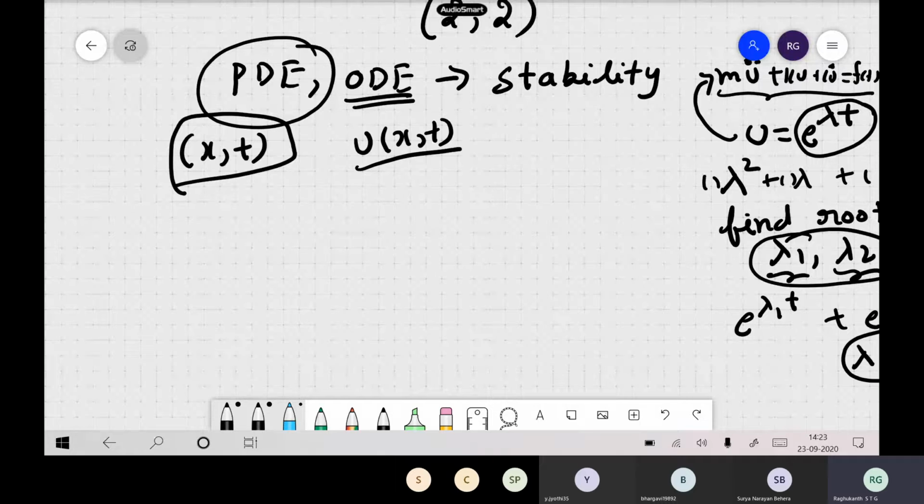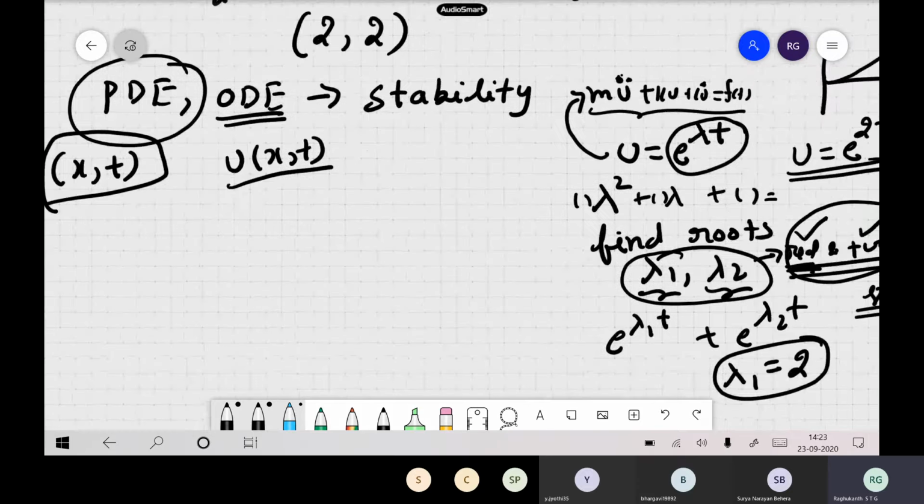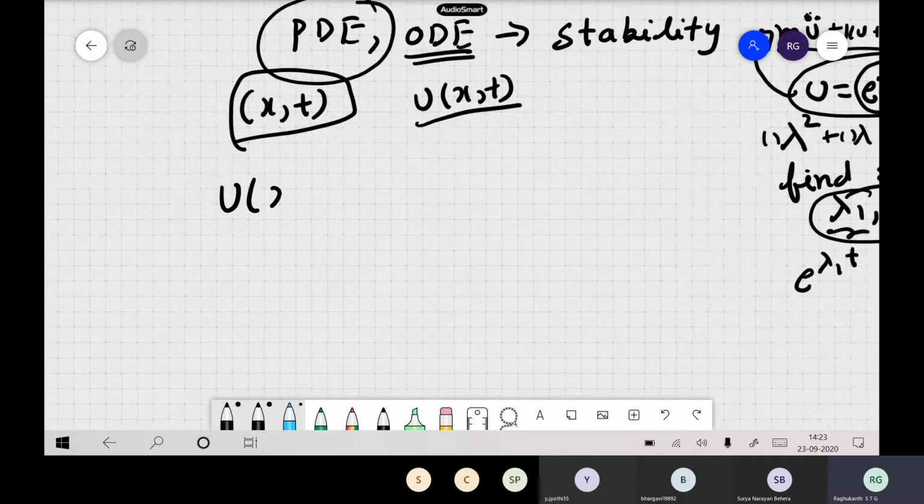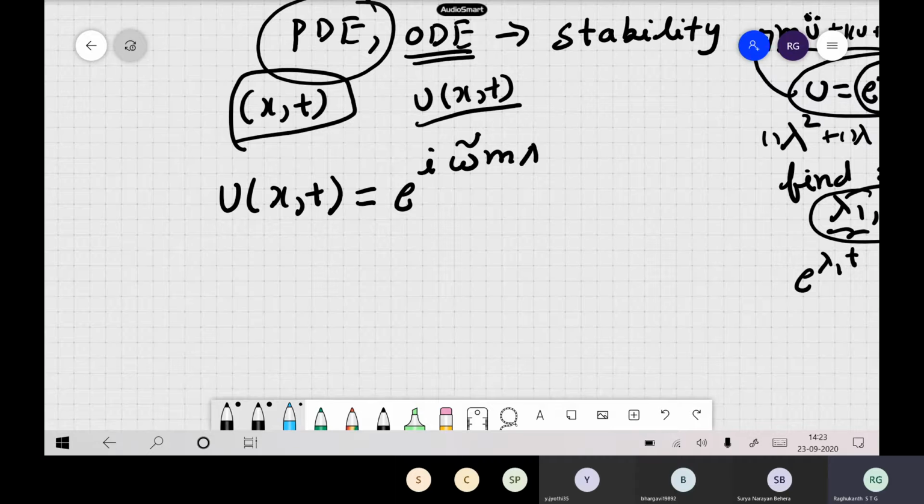Now what should you do? It is a partial differential equation. So in dynamics, I told you, right? If it is one dimension, you can use e to the power of lambda t. Suppose it is a space equation, then you can use e to the power of lambda x, and you try to find out the roots. So the same concept here also. So your u of x comma t, you substitute your plane wave itself. Whatever we have done previously, you write the solution like this: e to the power of i omega bar m delta t minus k i h.